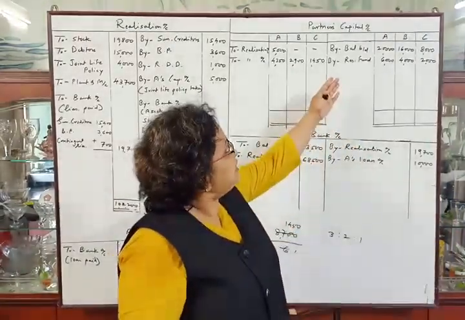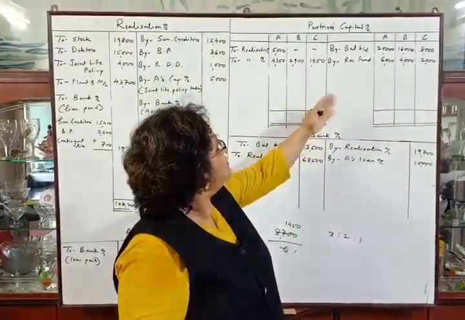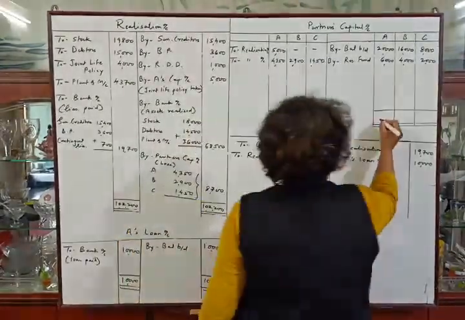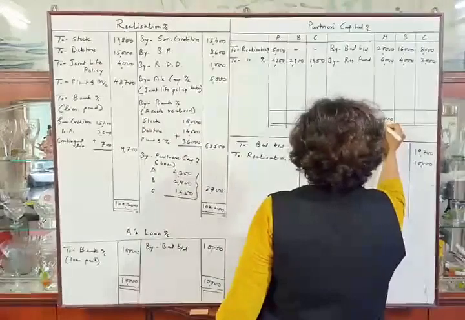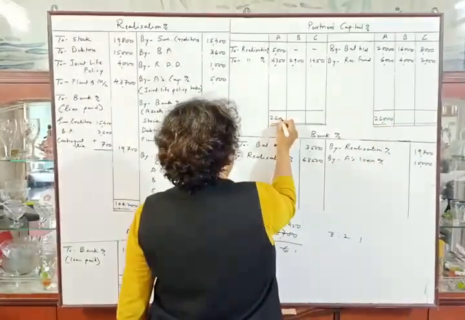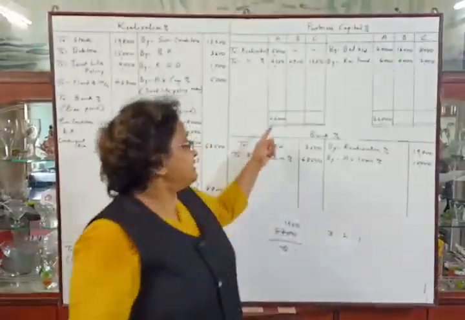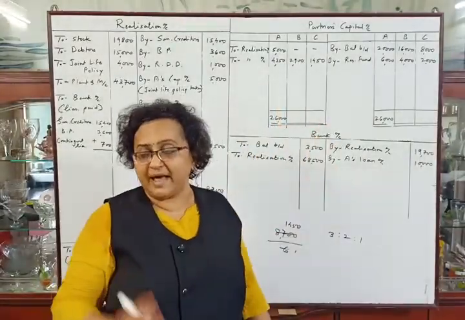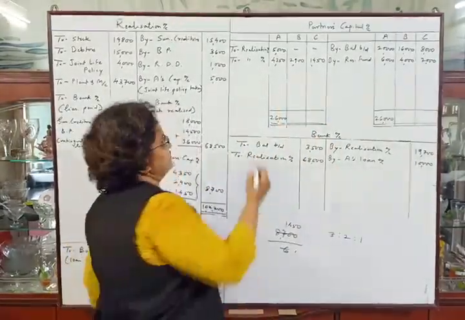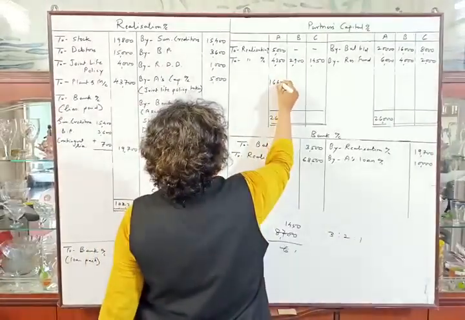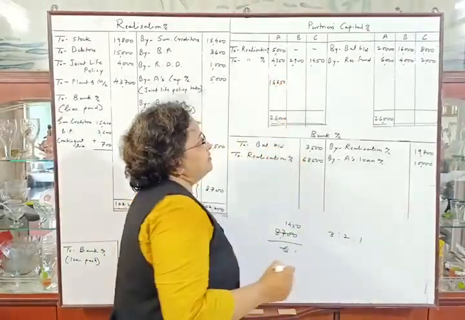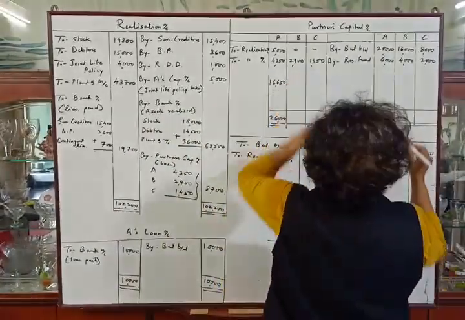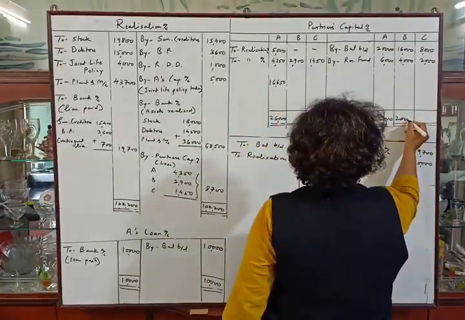Total of credit side of Mr. A is 26,000 and debit total is 9,350. So credit total 26,000. We will deduct debit total from 26,000 and the balance will be 16,650. Then the next partner, credit total is 20,000, debit total is 2,900.